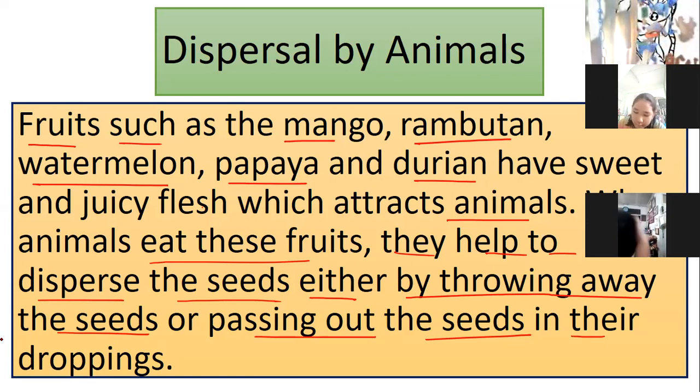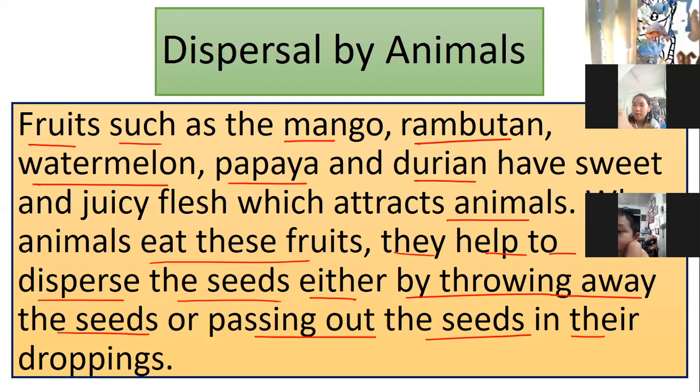For example, while the animals are eating the papaya, then the animal is walking or flying. So the seeds will be thrown somewhere. Am I right? It will drop somewhere, and then after that it will grow. So thank you for the animals. So some of the animals like durian, like dogs. They love durian, huh? Dogs like durian.